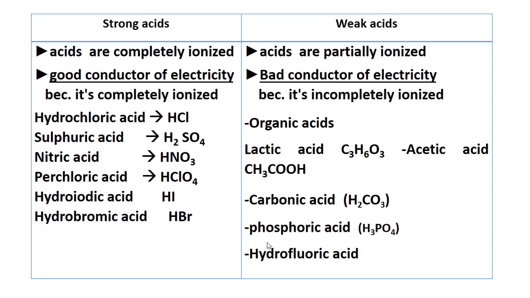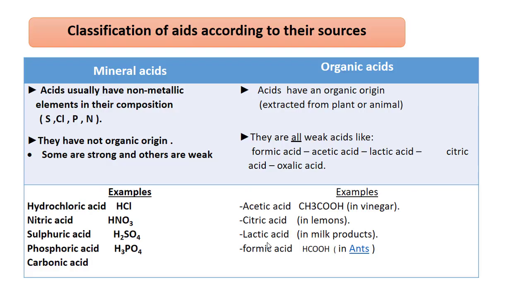Strong acids are like hydrochloric acid, sulfuric acid, nitric acid. Weak acids are like all organic acids such as lactic acid, acetic acid, and carbonic acid, phosphoric acid, hydrofluoric acid. Number 2, classification of acids according to their sources. We have mineral acids and organic acids.